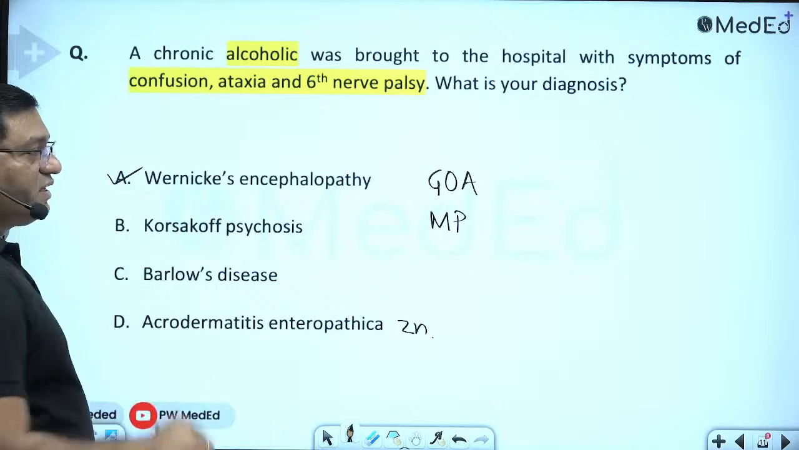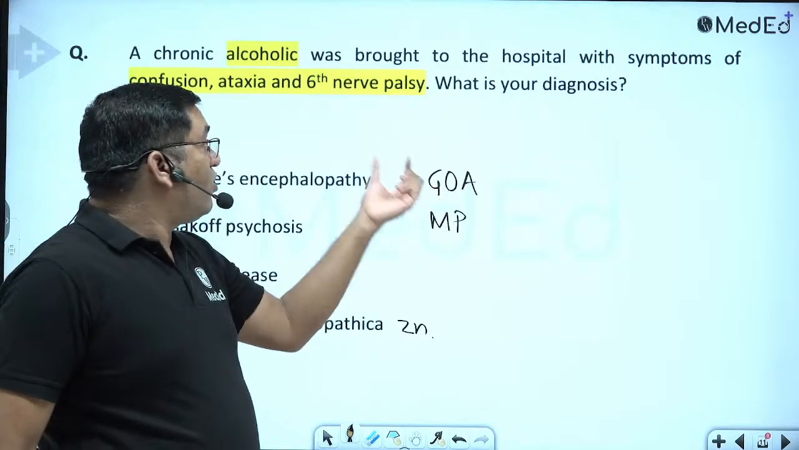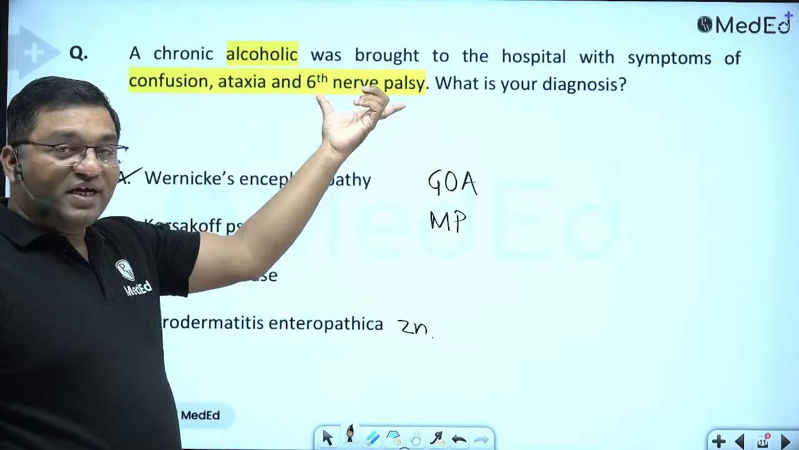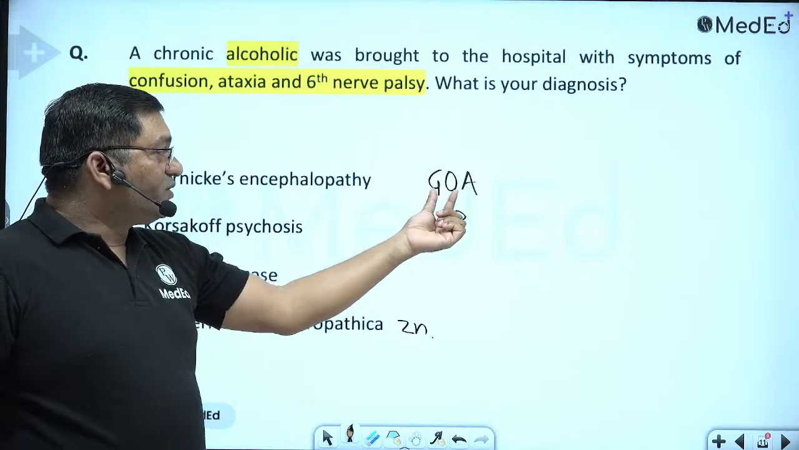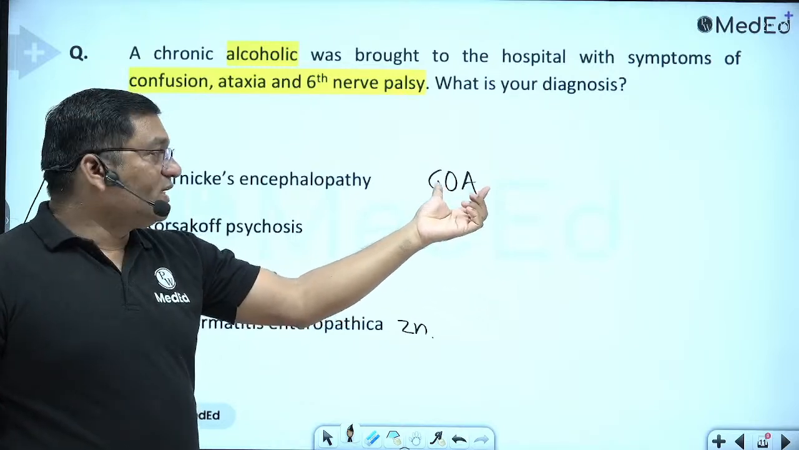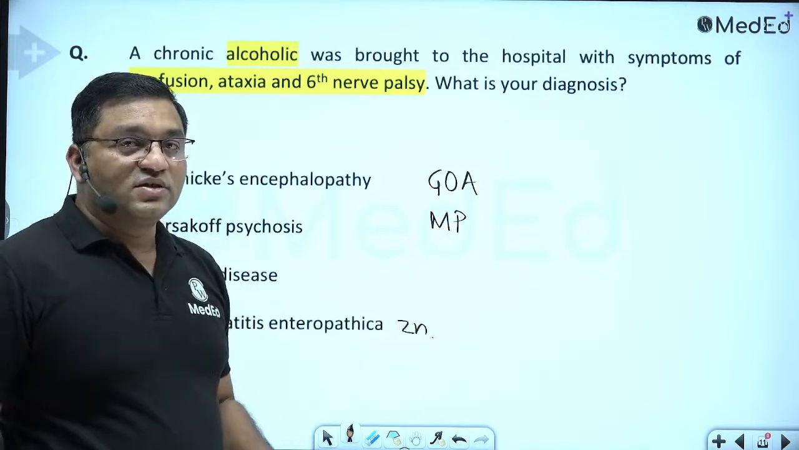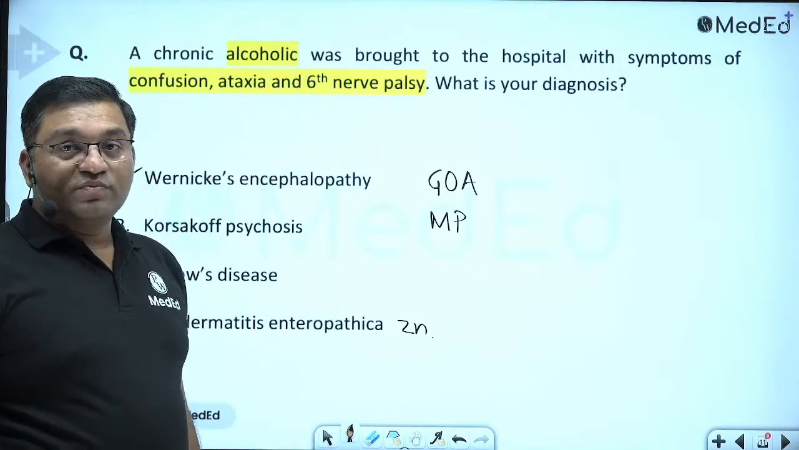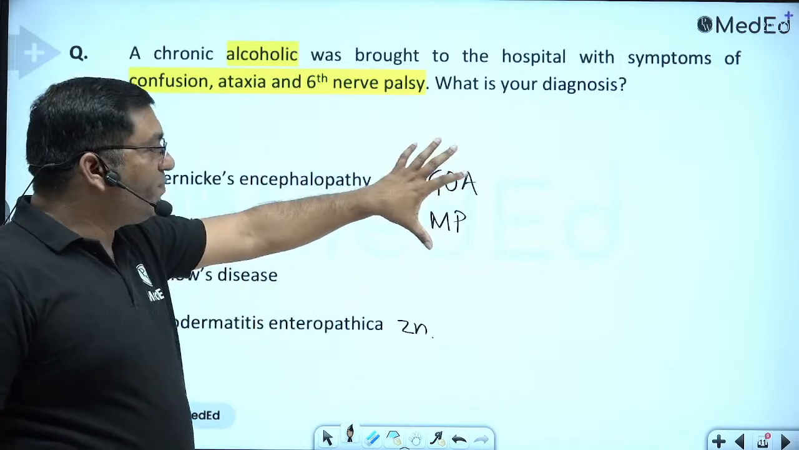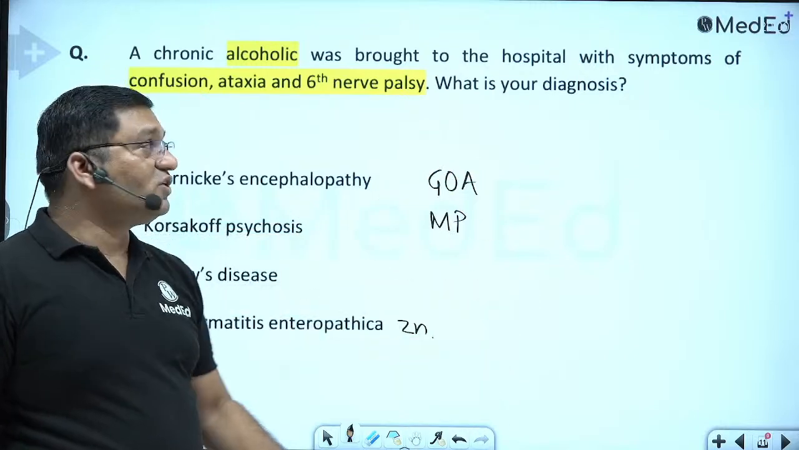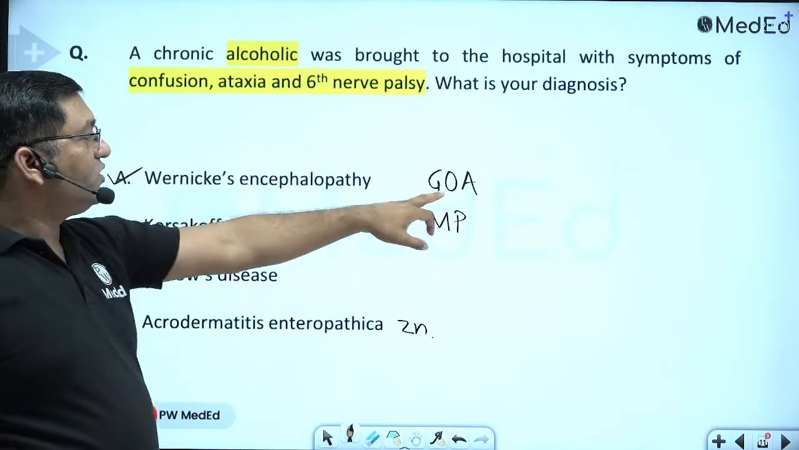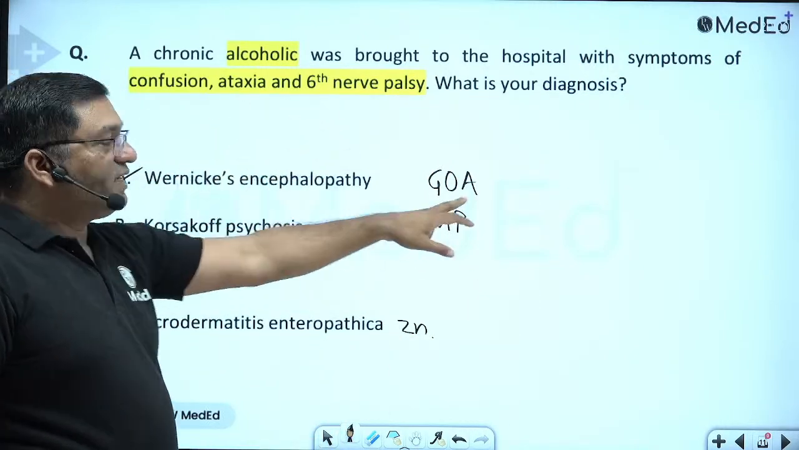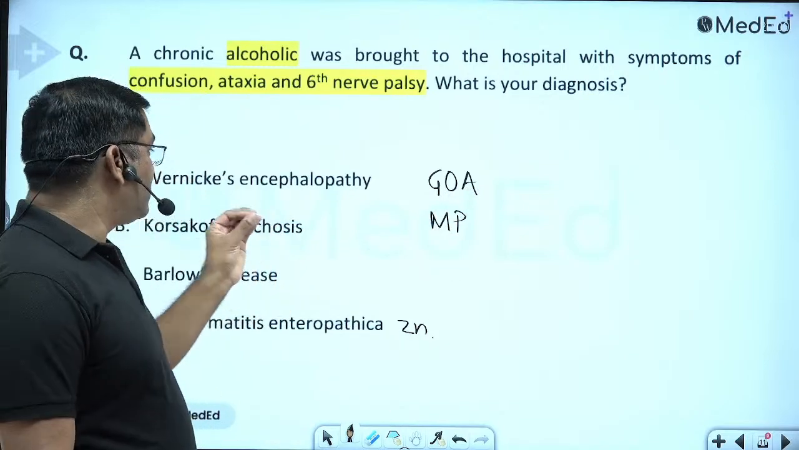Here the answer is Wernicke's encephalopathy. Global confusion, ophthalmoplegia, that is paralysis of ocular muscles, and ataxia, lack of coordination, with gait disturbances. Together, it is known as Wernicke-Korsakoff syndrome. Here only confusion, ophthalmoplegia and ataxia are there, so it indicates Wernicke's encephalopathy.